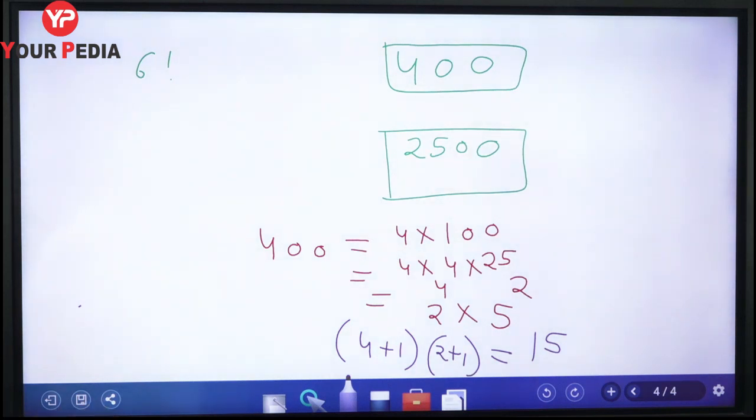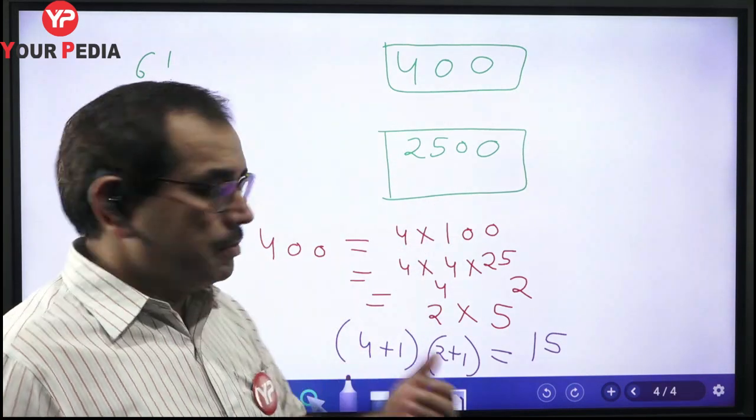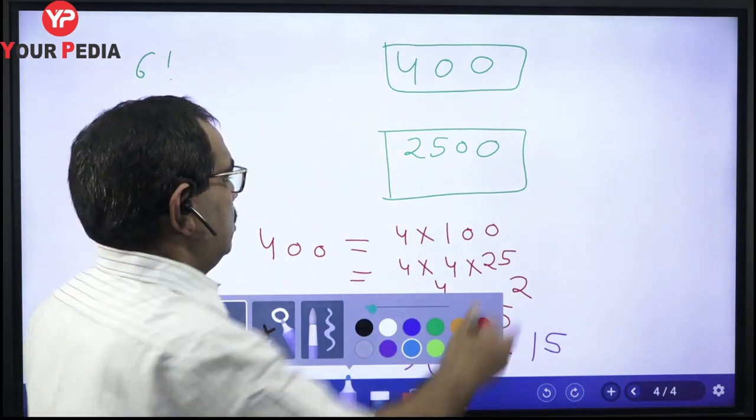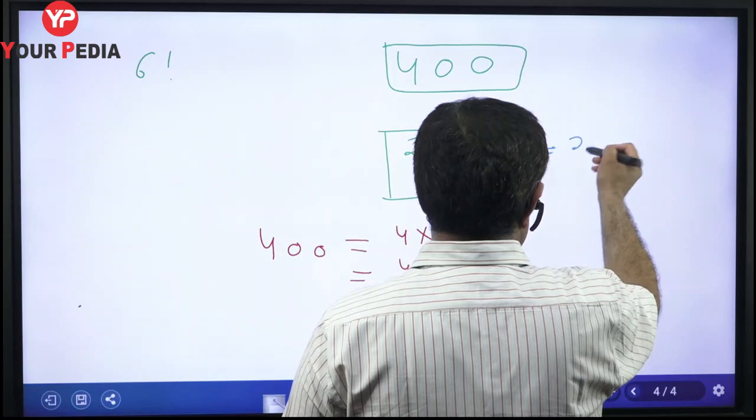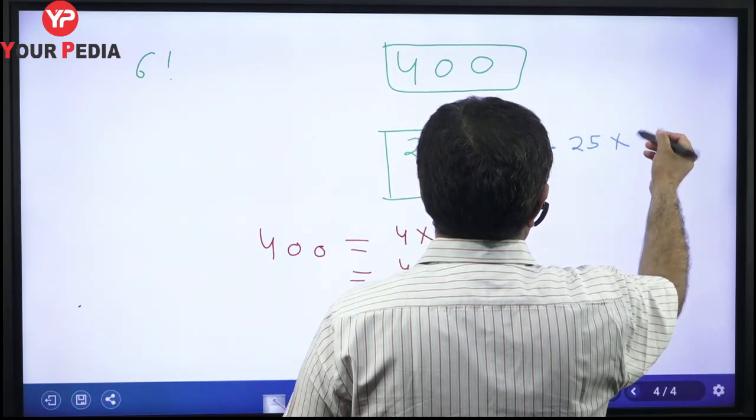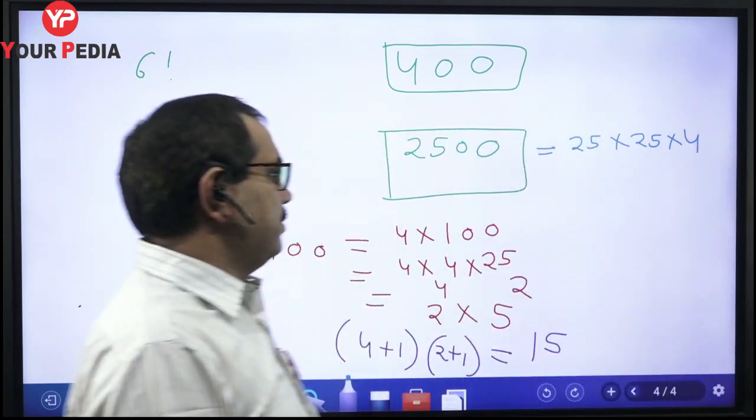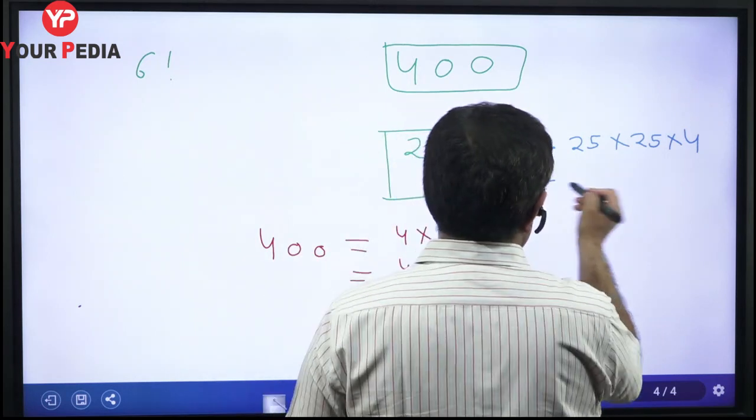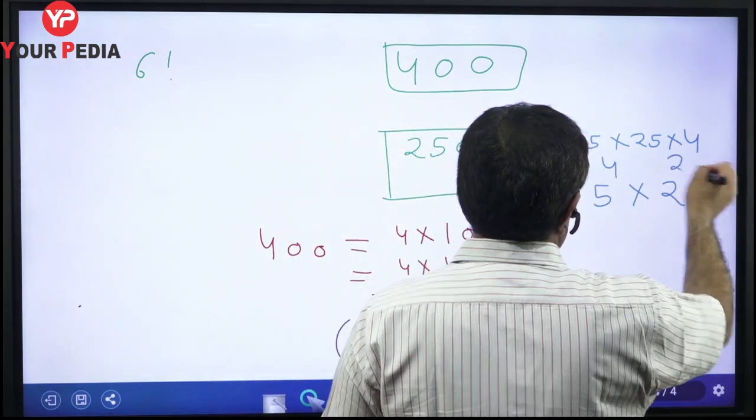Clear? Now similarly you can solve this second problem, 2500. Number of factors of 2500. Okay, so how can you calculate it? 2500 can be expressed as 25 multiplied by 25 multiplied by 4. Okay, 25 into 100. So 25 into 25 into 4 is equal to 5 raised to the power 4 multiplied by 2 raised to the power 2.